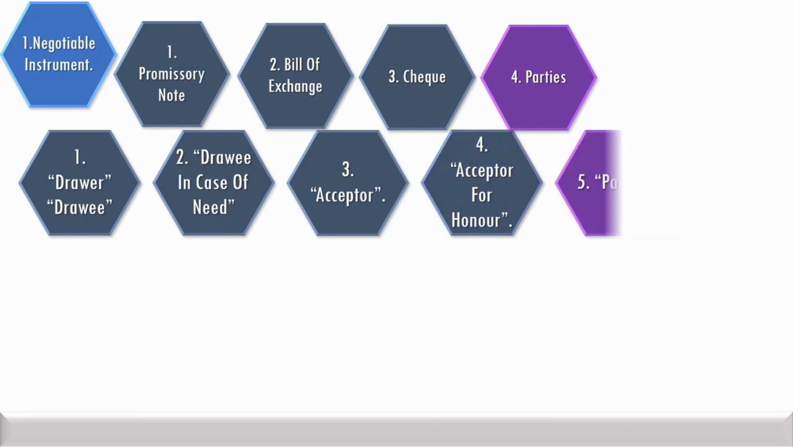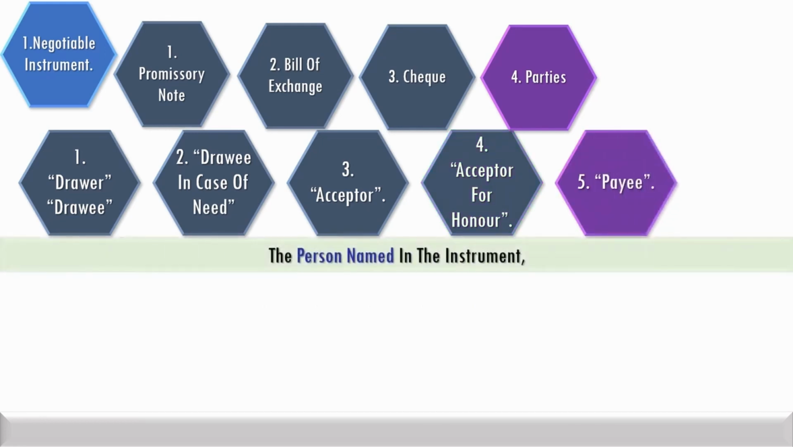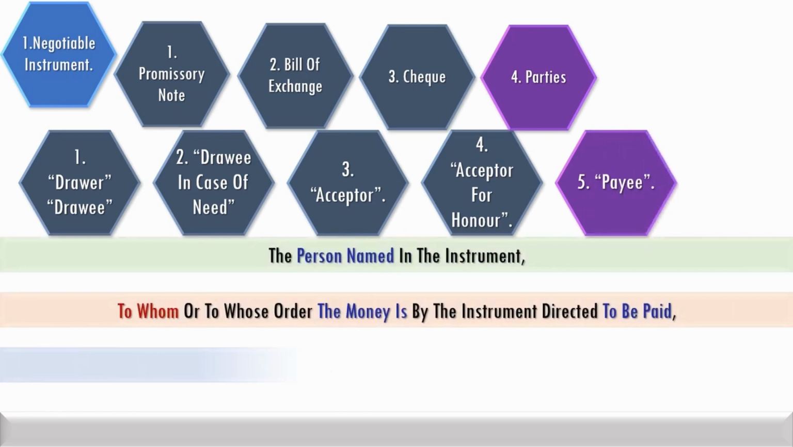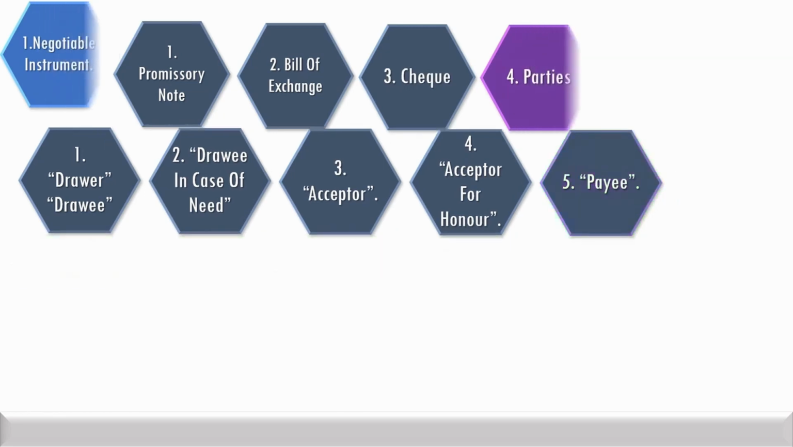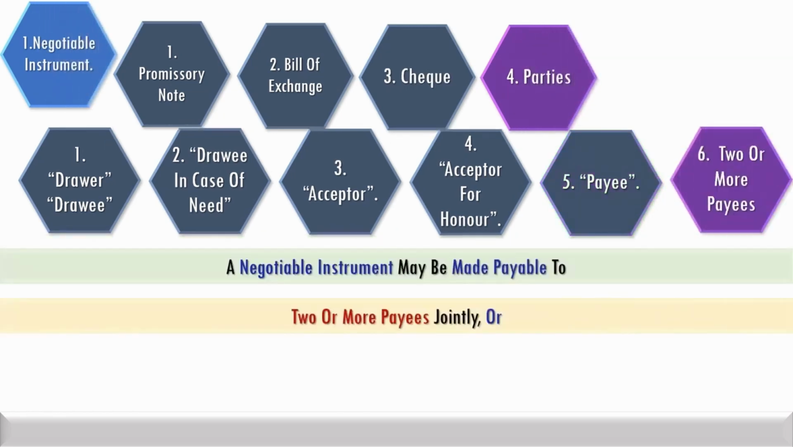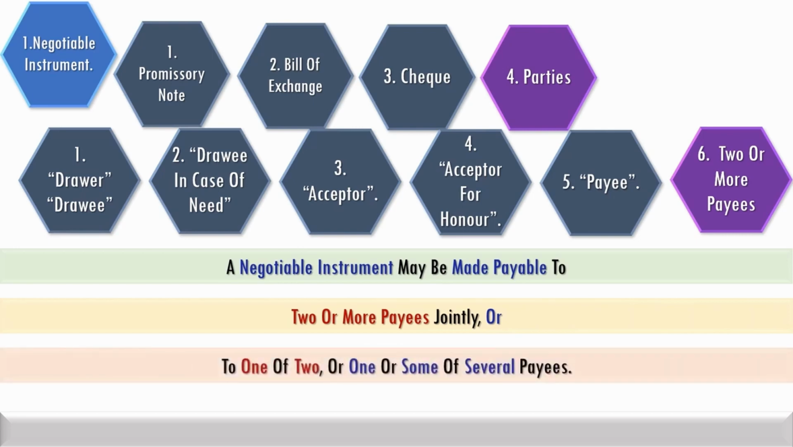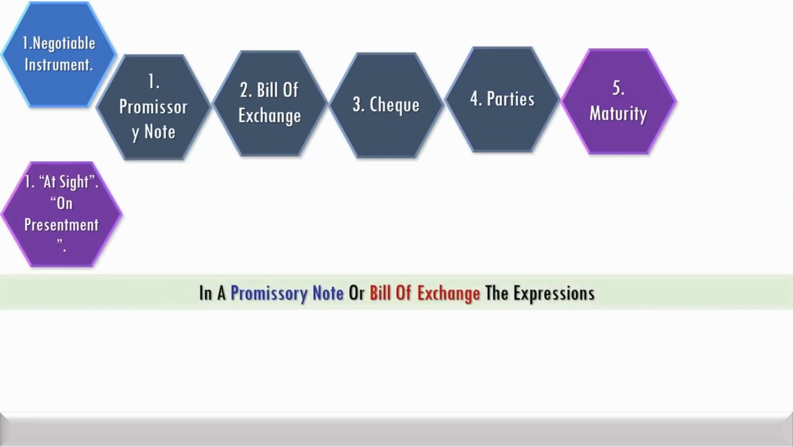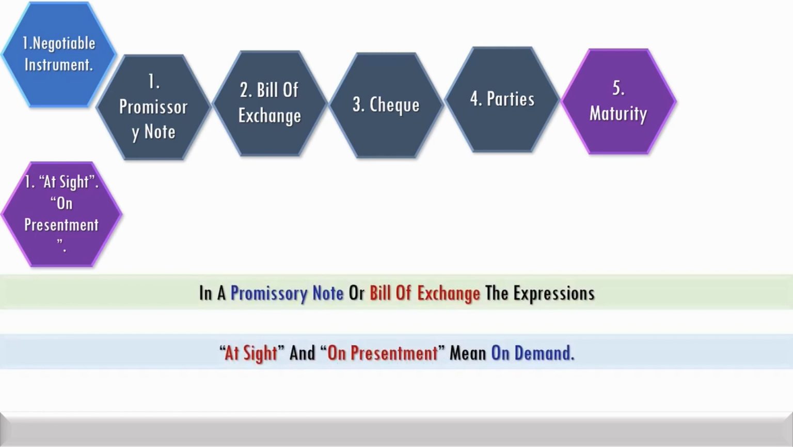Payee is the person who is named in the instrument to whom or to his order money is directed to be paid. Although observed rarely, negotiable instrument may be made payable to two or more persons jointly, or one of two, or one or some of several payees. The terms at sight or on presentment in respect of promissory note or bill of exchange mean on demand.